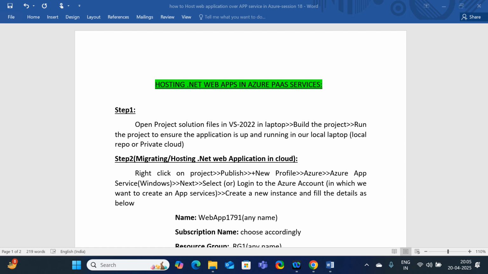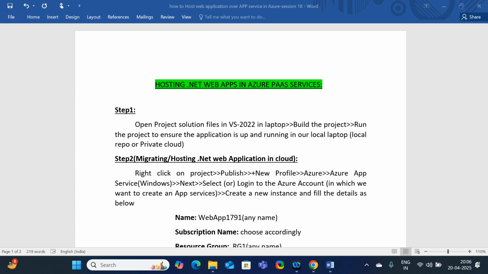Let us quickly understand what we mean by PaaS services. Here PaaS stands for Platform as a Service. Azure is going to provide us one platform where we can host our web application. There is no requirement to create the underlying infrastructure. We don't need to maintain any kind of underlying infrastructure. Everything will be maintained by Azure only. Simply, we are going to host our web application on top of Azure PaaS services. Whatever infrastructure lies under this will be maintained by Azure only.